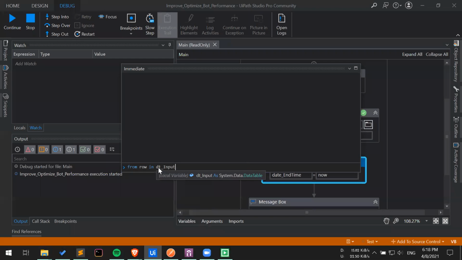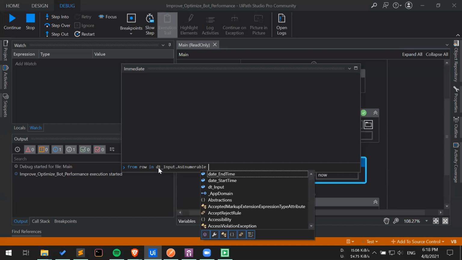But if you want to iterate over it with a LINQ query or any kind of lambda operators, you need to define a method here, which is AsEnumerable. What it does is it converts the data type of a data table into enumerable rows. So you can actually go through each and every row one by one.